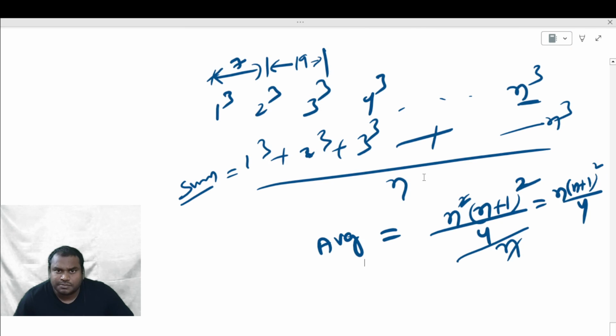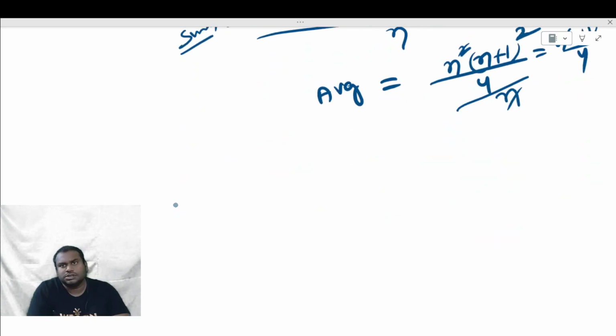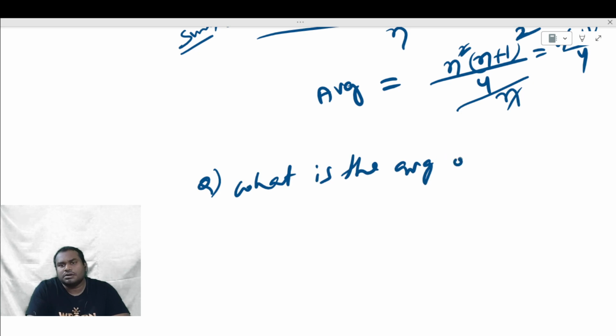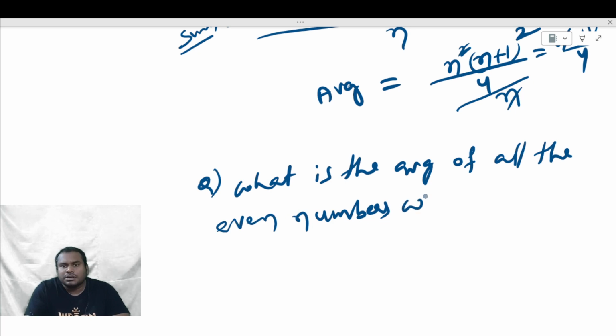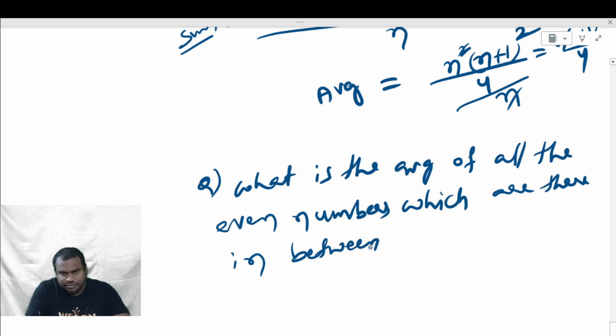Okay, now we will solve some problems. Suppose the question is given like this: what is the average of all the even numbers which are there in between 25 and 321?